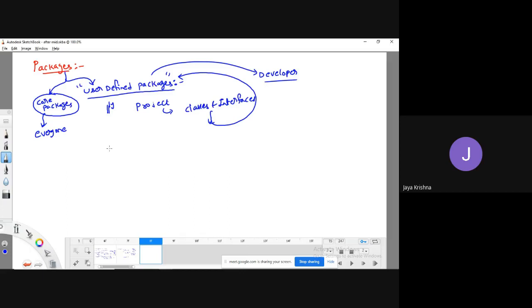Up to now you may have a question, right? Sir, up to now we didn't use any kind of packages, right? Yes, obviously we didn't use any user defined packages, but even though we are not writing any kind of package, the system will invoke its own default package. That package name is no name package. It won't be visible to you. No name package means that it's a temporary package. For that period only it will be available. That's it.